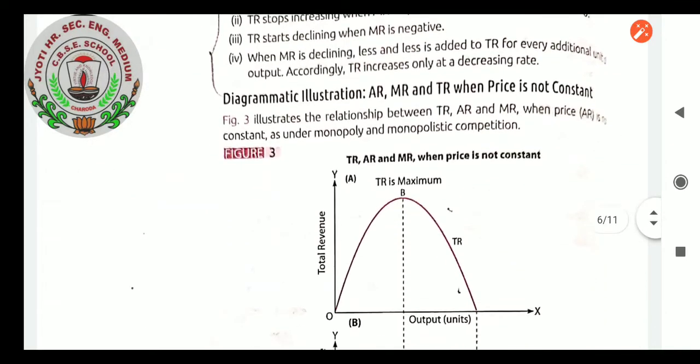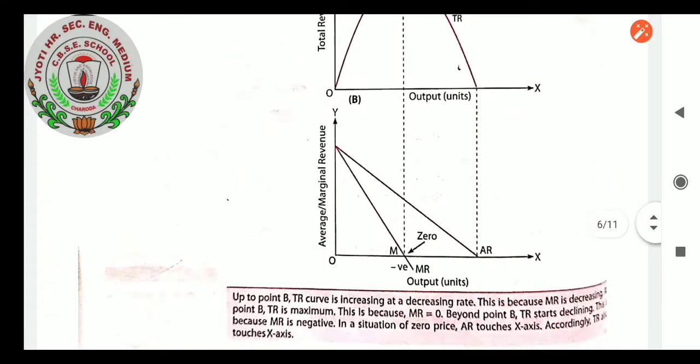Diagrammatic illustration of AR, MR and TR when price is not constant. We can see figure 3 illustrates the relationship between TR, MR and AR when price, that is AR, is not constant, as under monopoly and monopolistic competition. So TR is maximum. Total revenue, output, average and marginal revenue you can see there; observe.